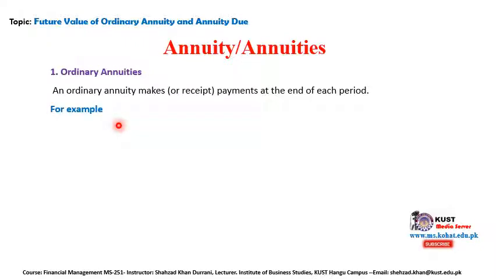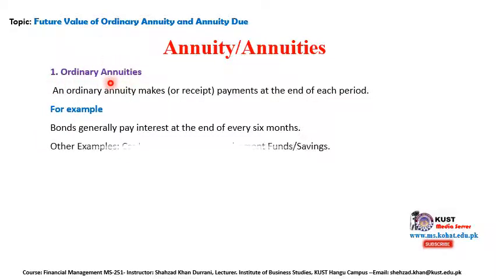So what are some of the examples? Bonds generally pay interest at the end of every 6 months, right? So after every 6 months you are receiving the interest on the bond. This is an example of the ordinary annuity. Other examples can be car loan payment.